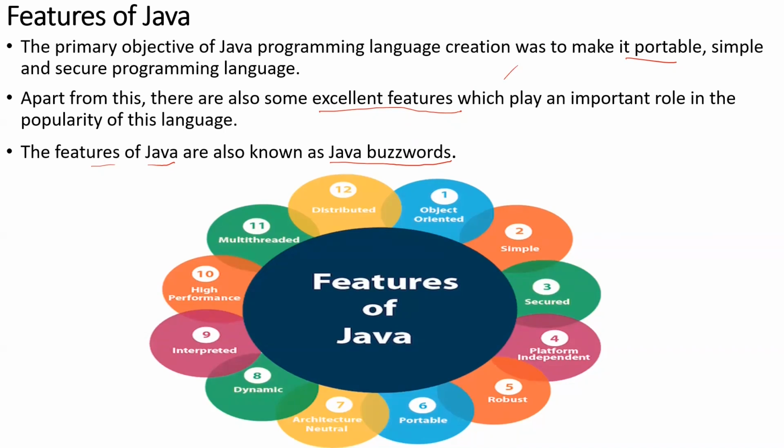So we have all these features. The first one is object-oriented, simple, secured, platform independent, robust, portable, architectural neutral, dynamic, interpreted, high performance, multi-threaded, distributed. So these are all called Java buzzwords. Each and every buzzword has its own speciality. Now let us come to the first one, that is object oriented.